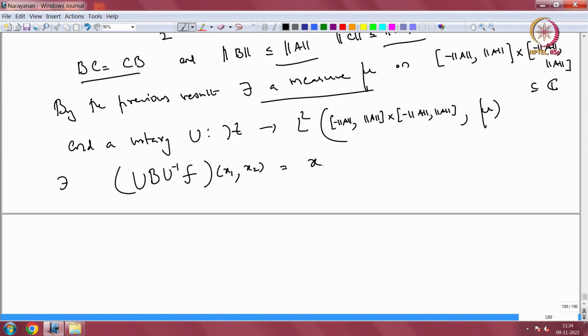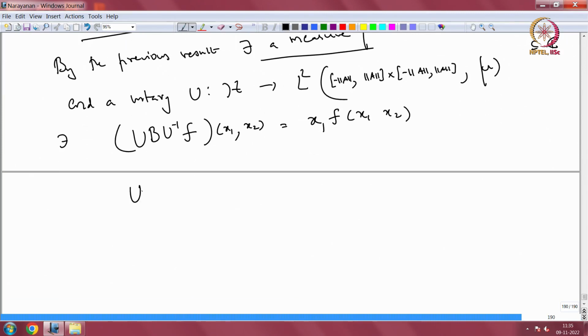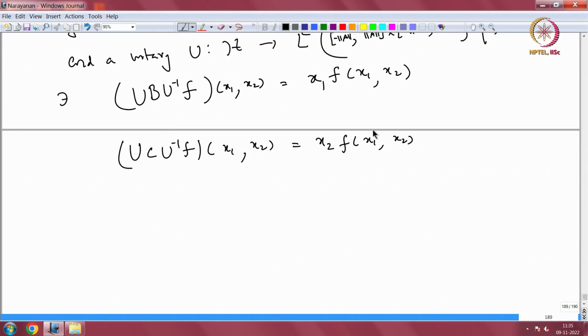So, the first operator is multiplication by x1, right? U C U inverse f at (x1, x2) is x2 times f of (x1, x2), right. So, I want to know what happens to the operator A. But what is A? A is B plus i C, right.